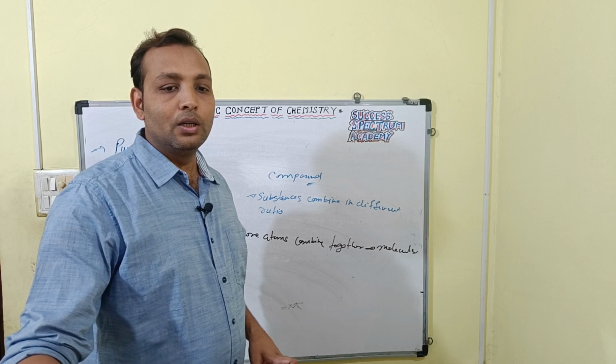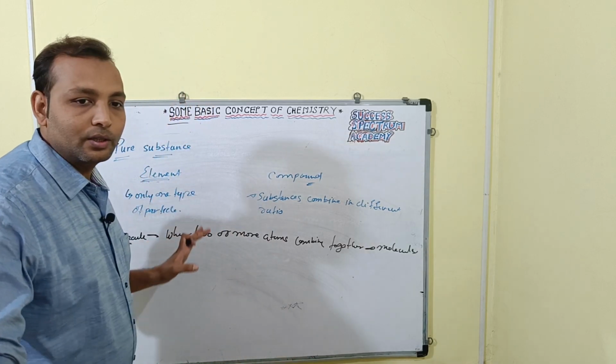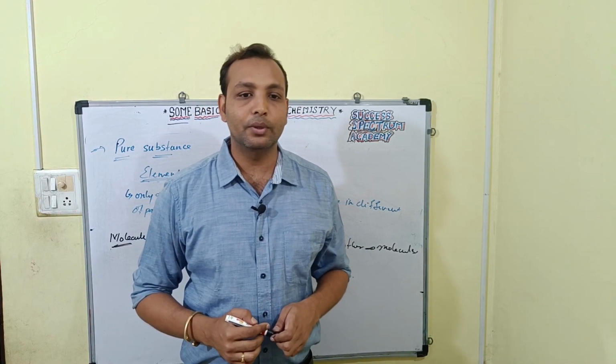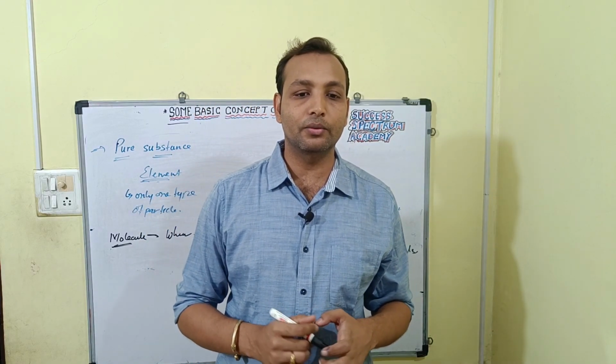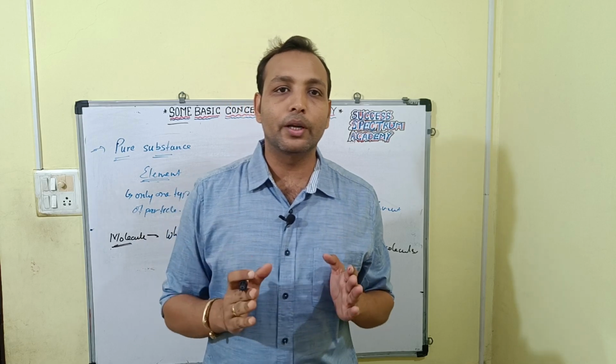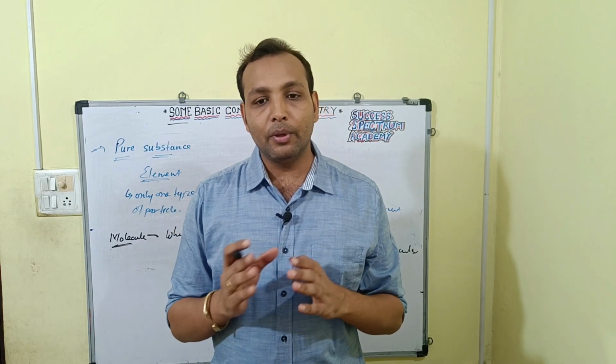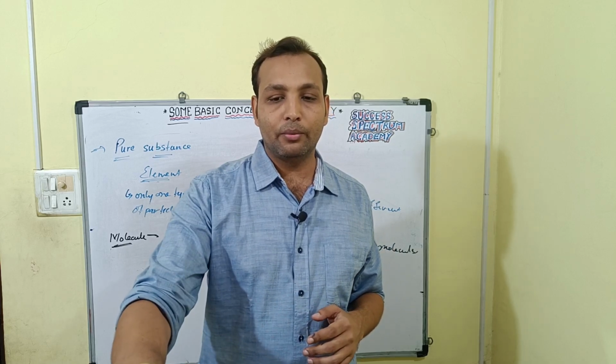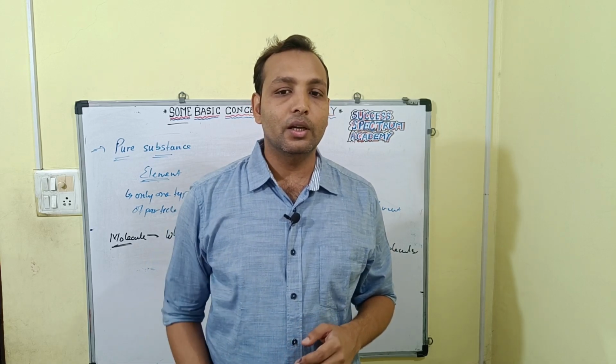So for matter, we studied the physical classification and the chemical classification, right? In physical classification we have solid, liquid, gases. In chemical classification we have pure substance and mixture.